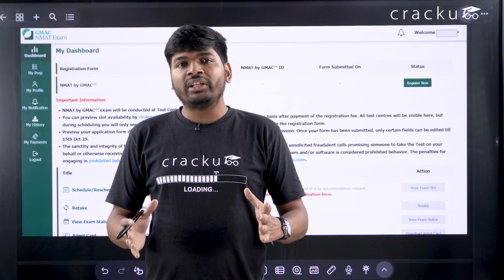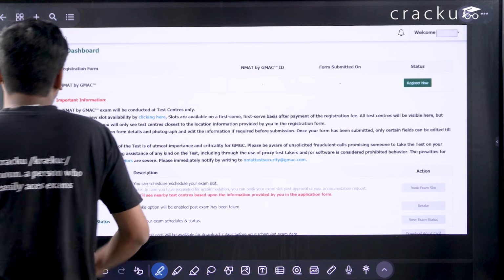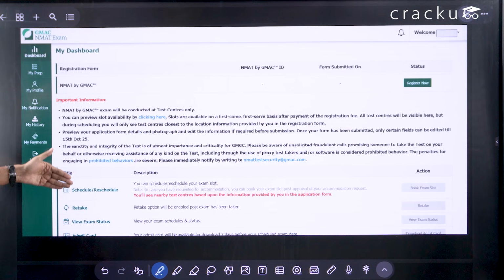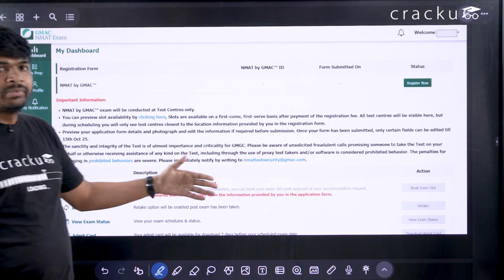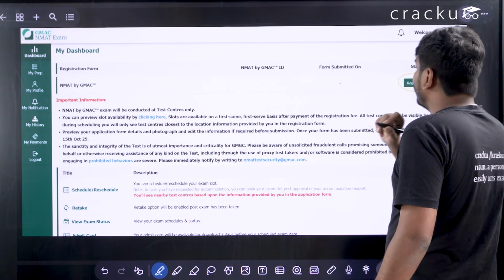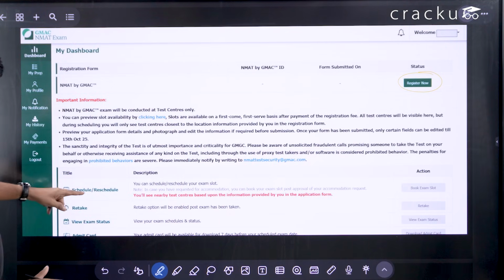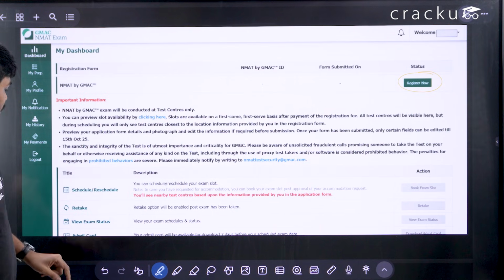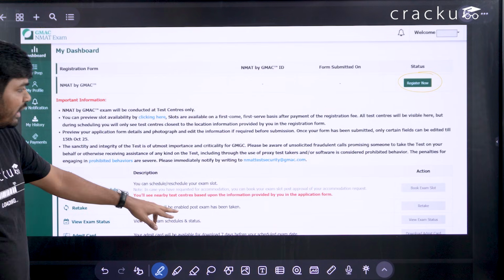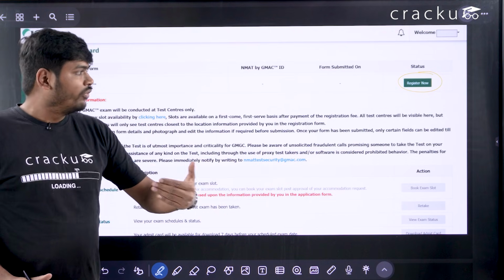So after you log in using your credentials, you will get a home page like this, where this is your dashboard and your profile will be here. You can check your notification, your payment history, everything will be here. So you have to click here on register now to start filling the form. Okay, and all the details regarding the scheduling of slots, exam slot. If you want to retake the exam, then there will be an option. So all these things we will cover in the later part of the video.